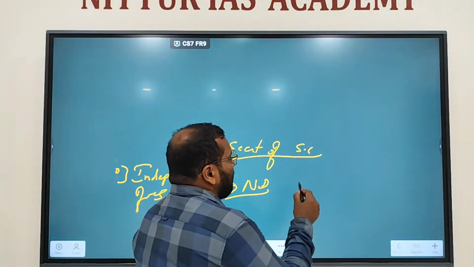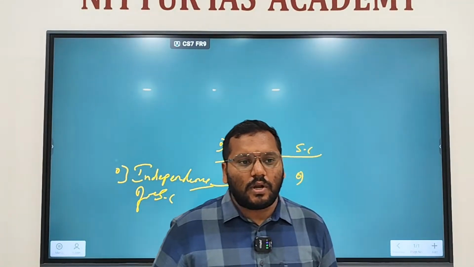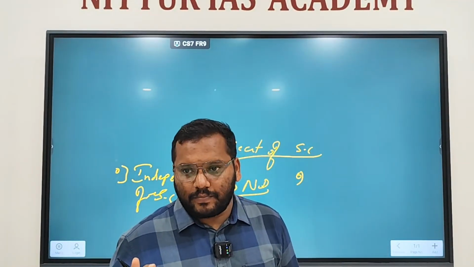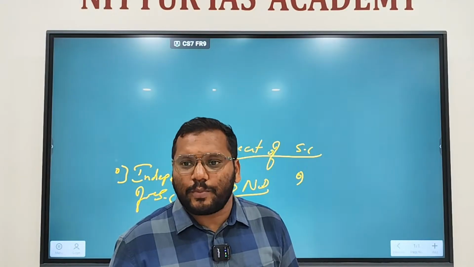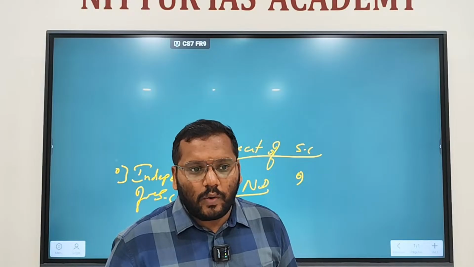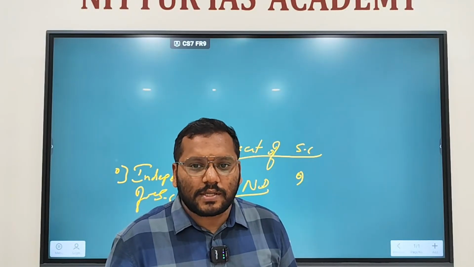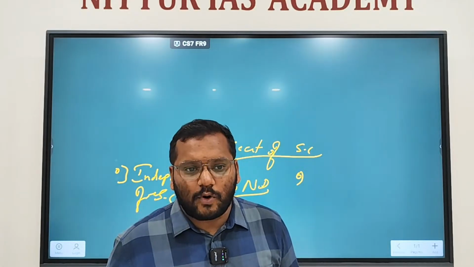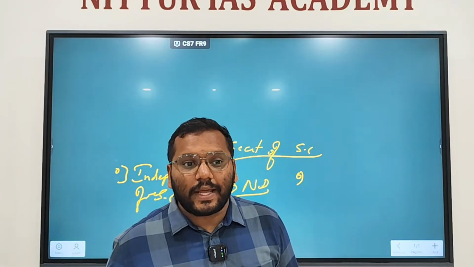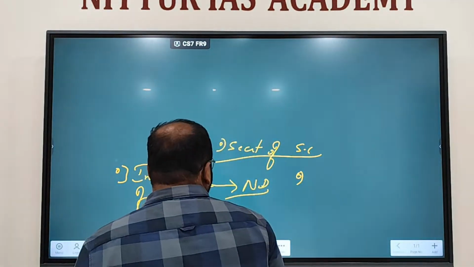So first, we are talking about what provisions are there in the Constitution to make the Supreme Court independent. Right? Judiciary needs to be independent. What do you mean by independent? It is free from any biases or any influences. Right? No one can influence the Supreme Court. The country still has belief in our judicial system because it is an independent body. There is no one who can influence the judiciary. Right? So first one is security of tenure.